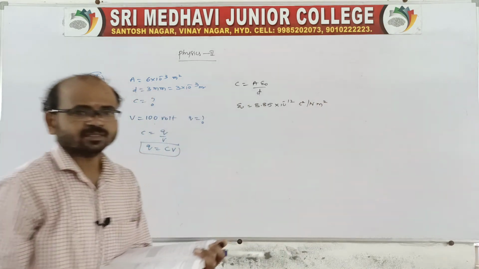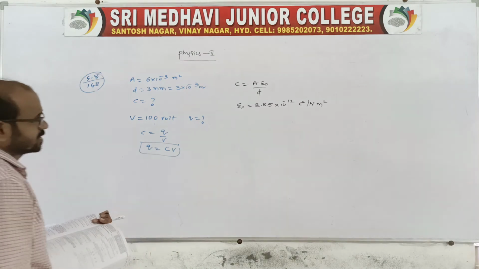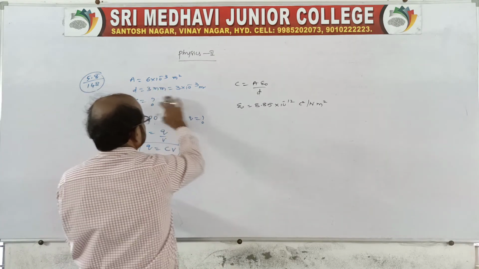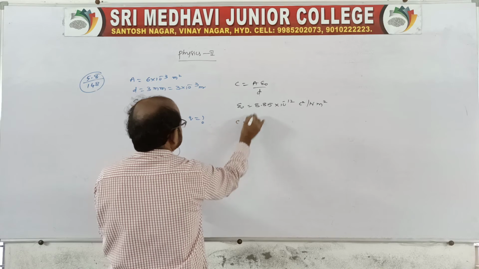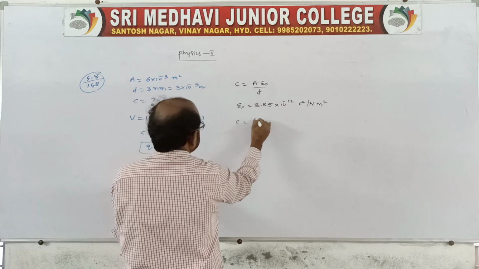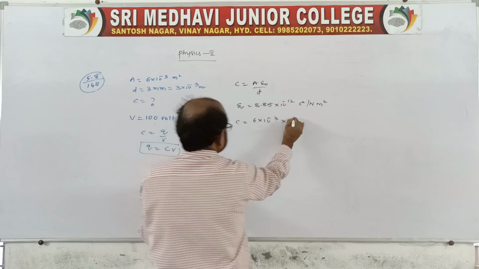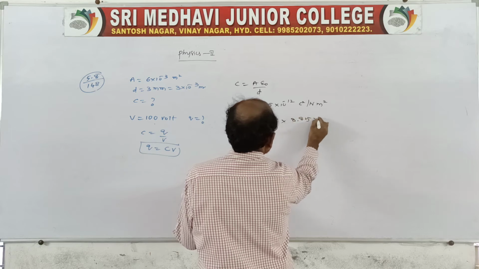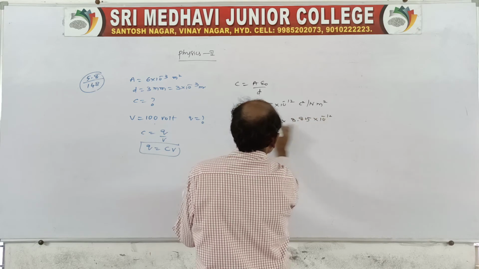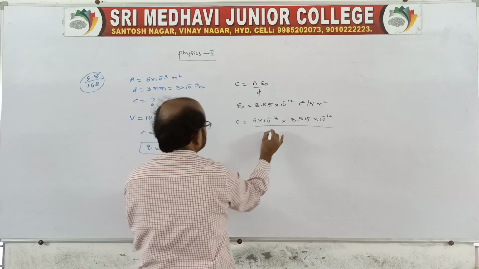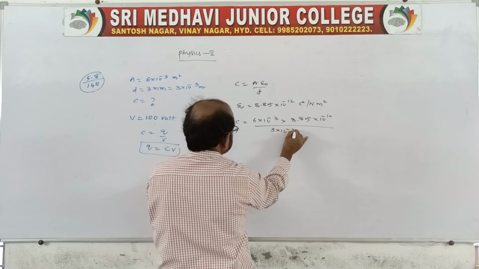Substitute all the values: A is 6 into 10 power minus 3, into 8.85 into 10 power minus 12, by D, which is 3 into 10 power minus 3.